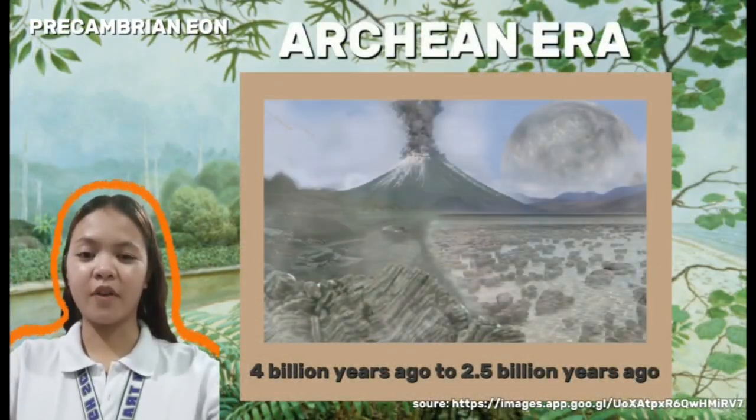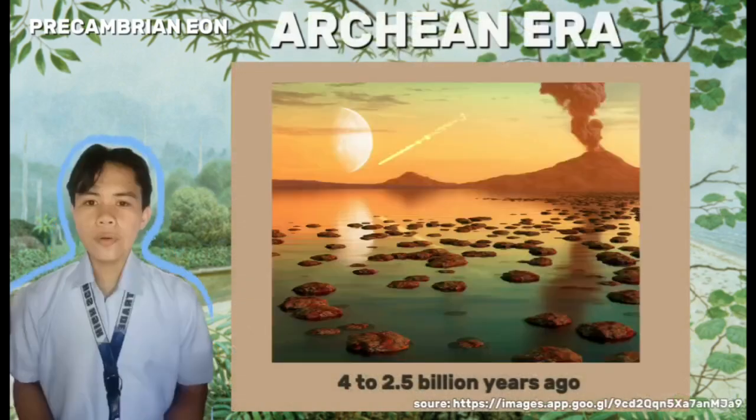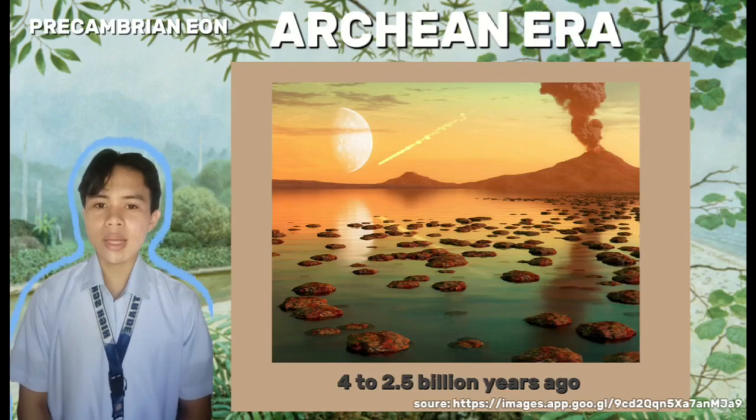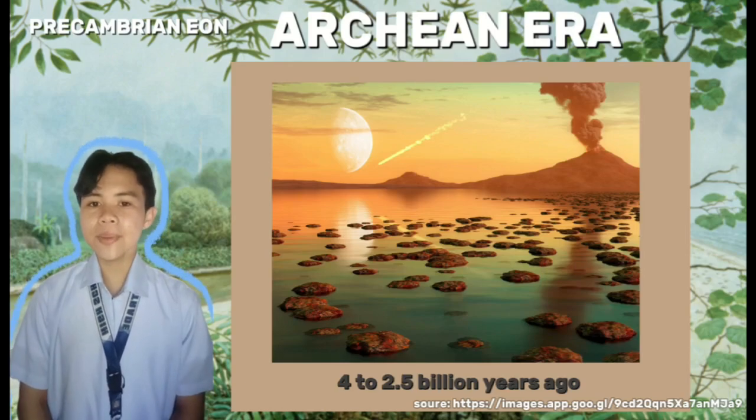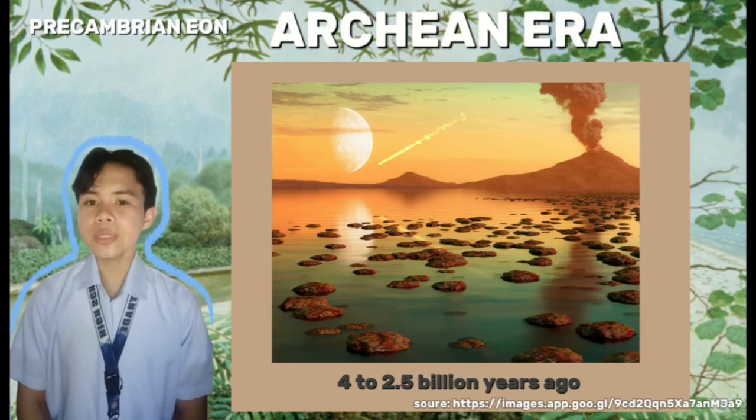The Archean era, spanning from 4 to 2.5 billion years ago, was characterized by intense volcanic activity and eruptions. The planet began to cool, and water vapor condensed to form rain, showing the first signs of life. It lacked free oxygen but contained methane, carbon dioxide, and sulfur dioxide, and supported stromatolites and other bacteria.